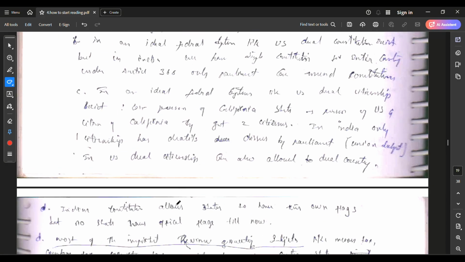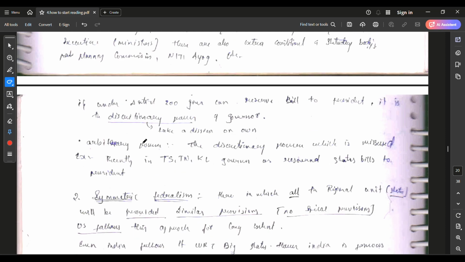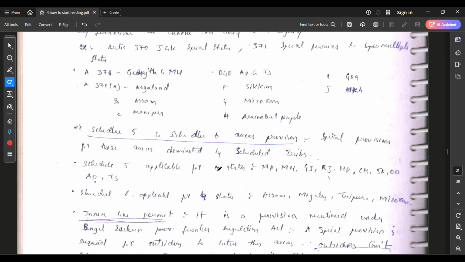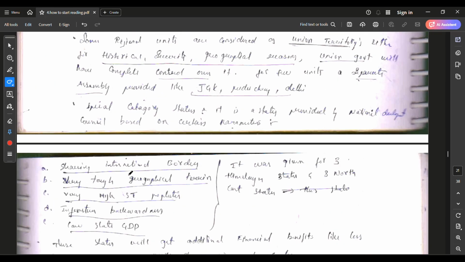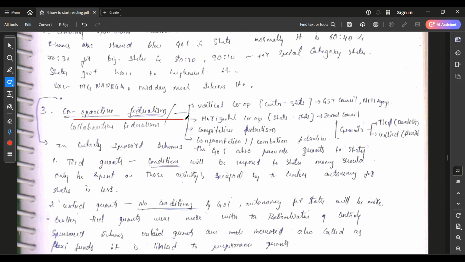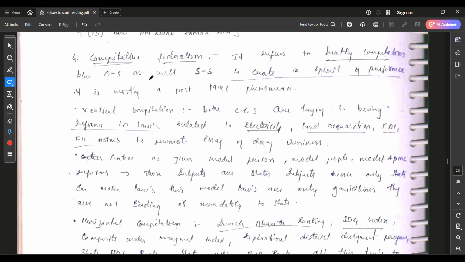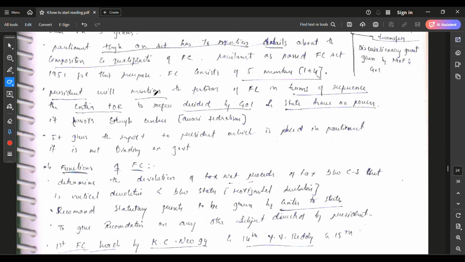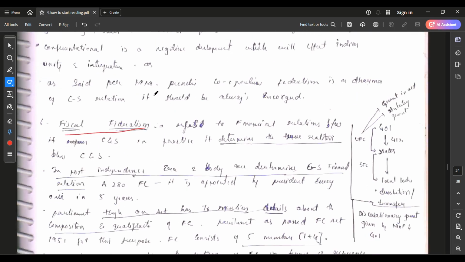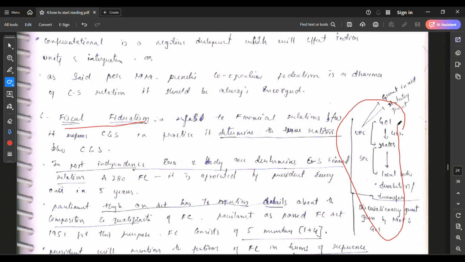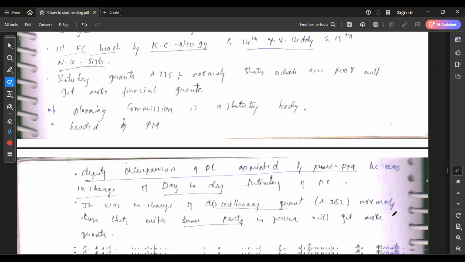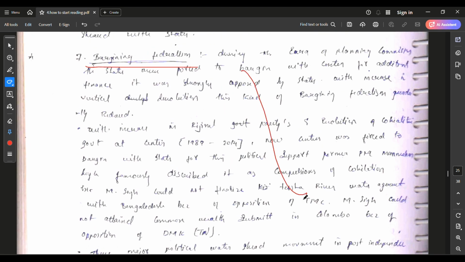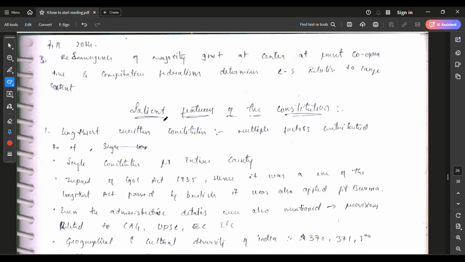I explained quasi-federalism, symmetrical federalism, cooperative federalism, competitive federalism. Okay, fiscal federalism. You can see here how I explained bargaining federalism. I explained the bargaining federalism in detail here.